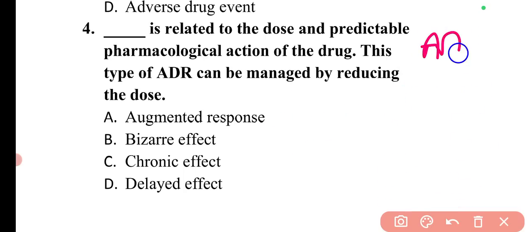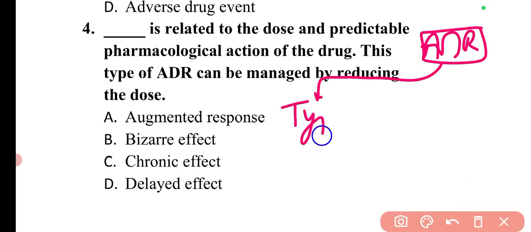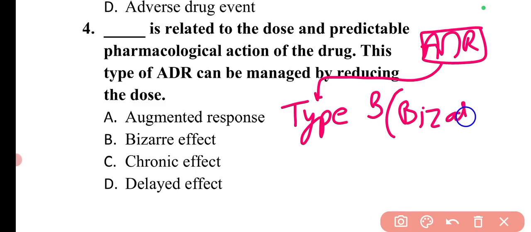Then in the adverse drug reaction, the second type is type B, which is also known as Bizarre adverse drug reaction. So the name itself is very important, Bizarre. Sometimes the question will be asked like, which type of adverse drug reaction is also known as Bizarre? And similar names can be asked.